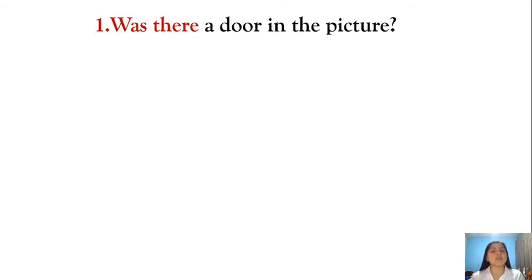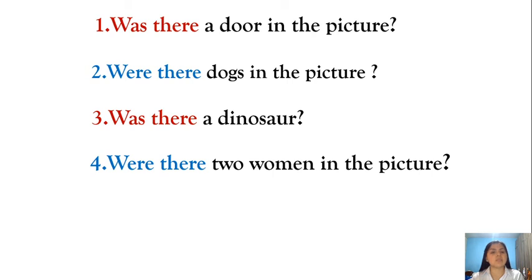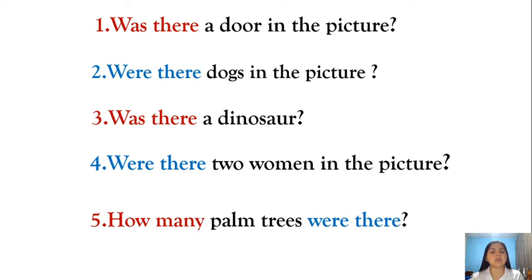Now I'm going to show you some questions and you will answer using there was and there were. Yes? Was there a door in the picture? Were there ducks in the picture? Was there a dinosaur? Were there 2 women in the picture? How many palm trees were there? Yes?